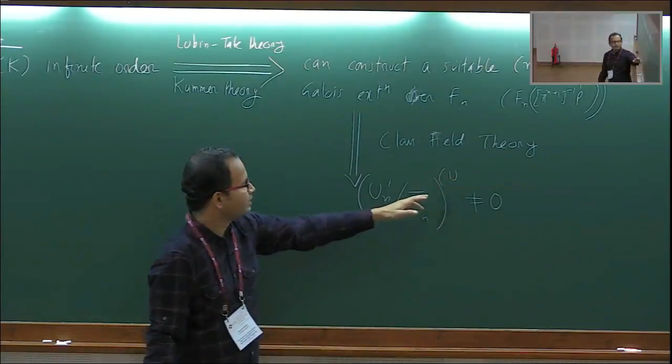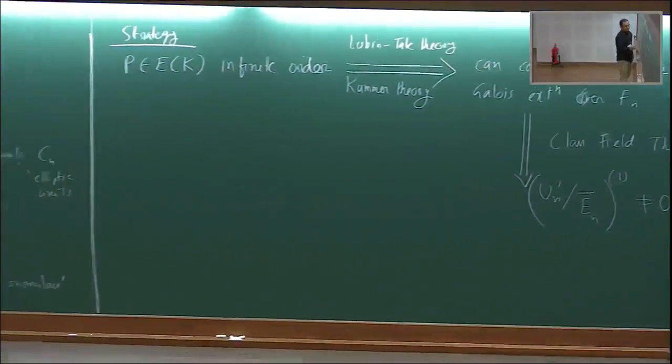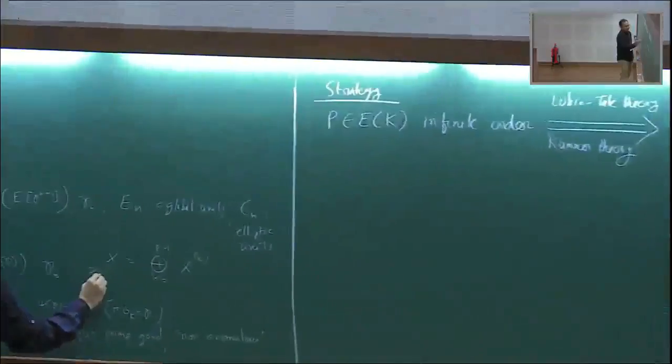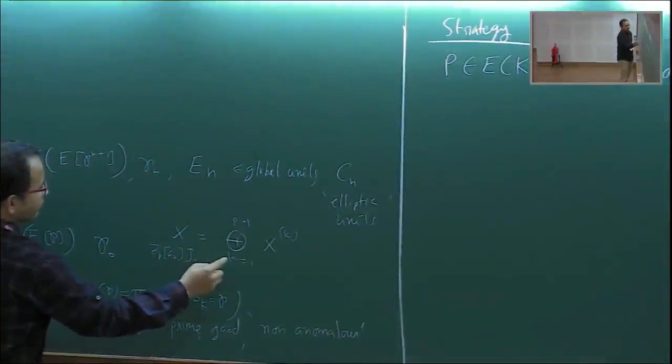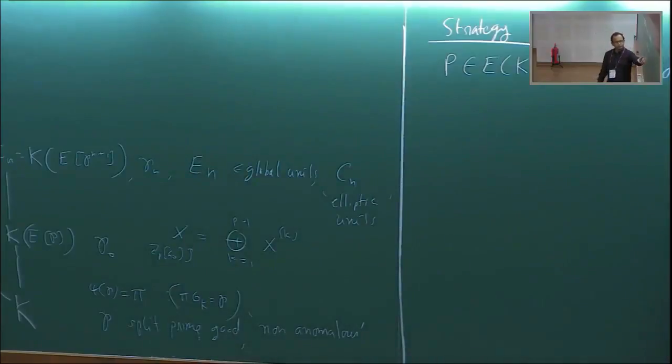This is like the eigenspace decomposition, okay? So what is that one? Because you know that any Z_p module, I can write it as a direct sum of X_k, k going from 1 to p minus 1, okay? So any Z_p[G] module, I can write it like this. So this should be, that is like class field theory. But now, this will imply